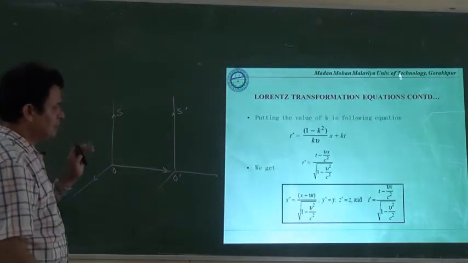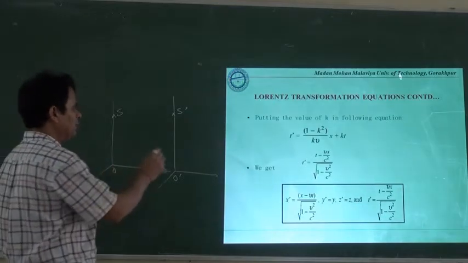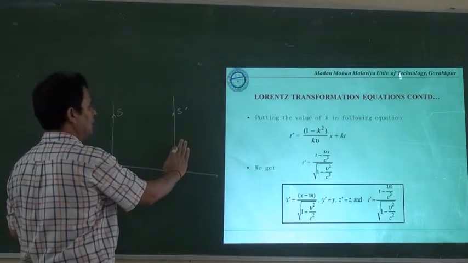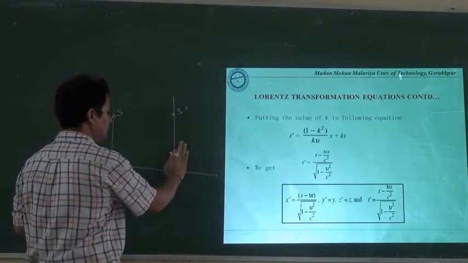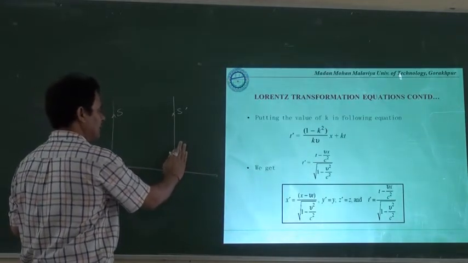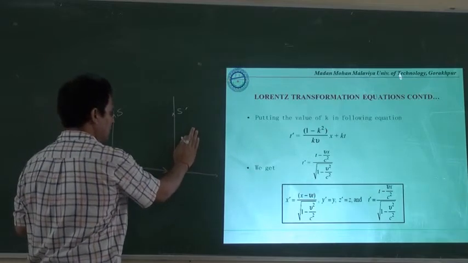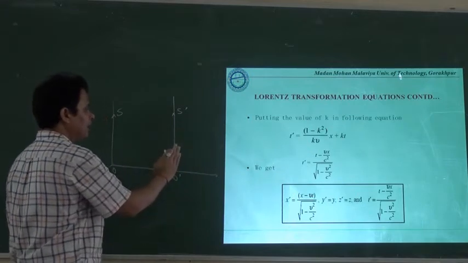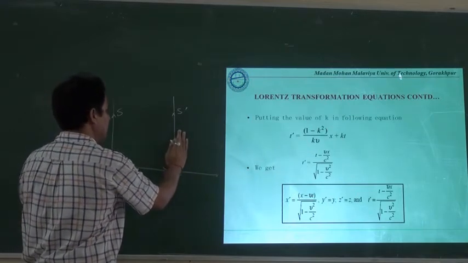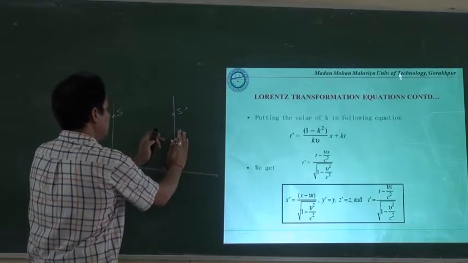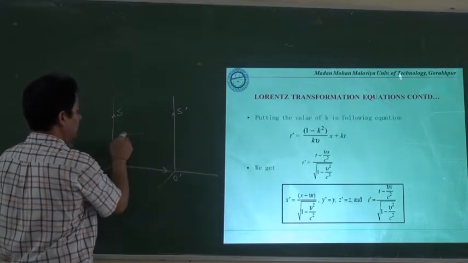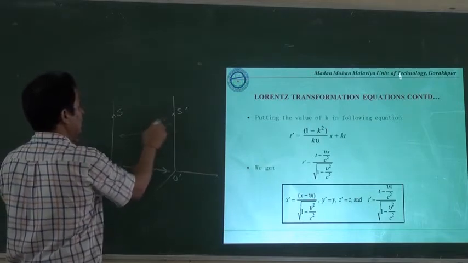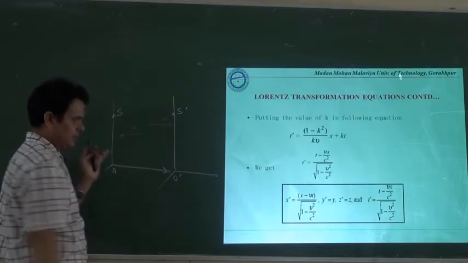Here the situation is different. Now the data has been recorded by being in this frame of reference. Means the person who is here in this frame of reference feels that I am static and I am recording all the data for the particular event or particular thing. And if the person is static here, then he or she will consider that the other frame is moving in the backward direction. That's why the V we are considering here as V, we will consider as minus V.